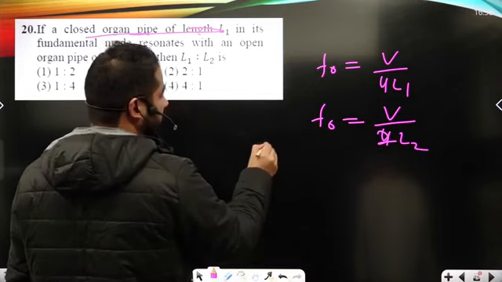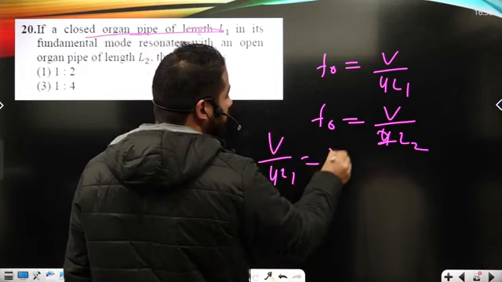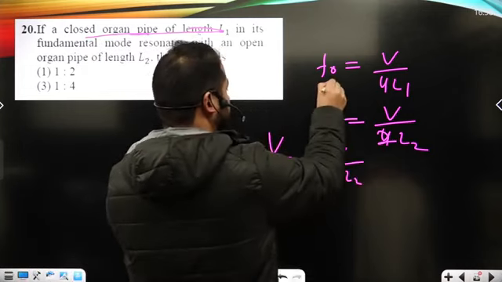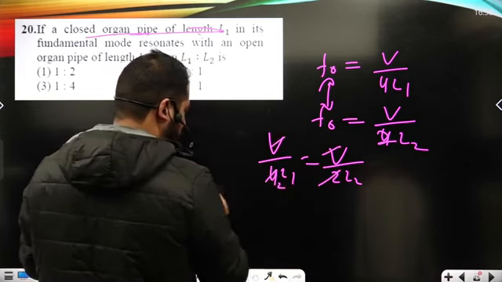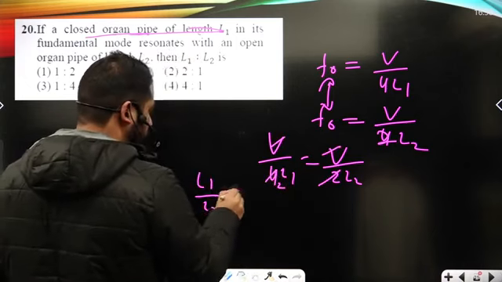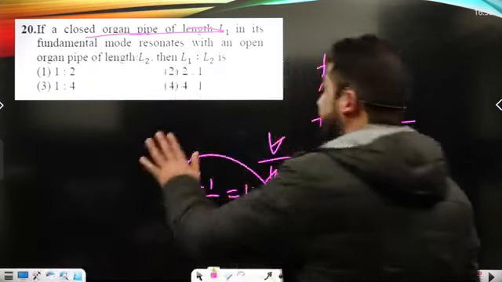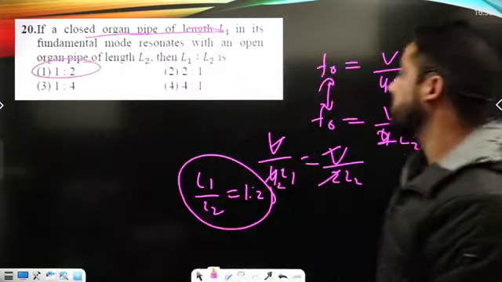Now we can write V/4L1 must be equal to V/2L2, because at resonance these two frequencies are going to match. Now the 2 will go, L1/L2 is equal to 1:2. 1:2 is basically the option of the question. It is shown under option number first.